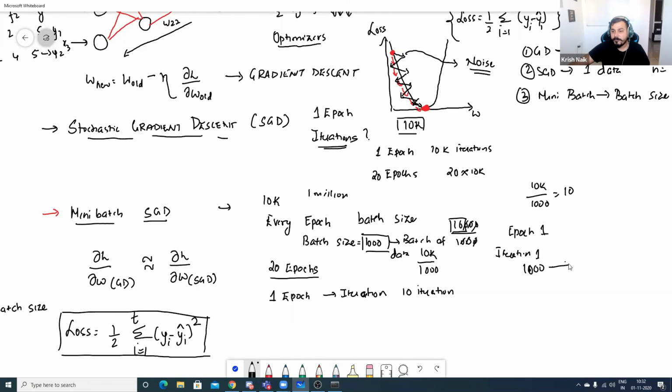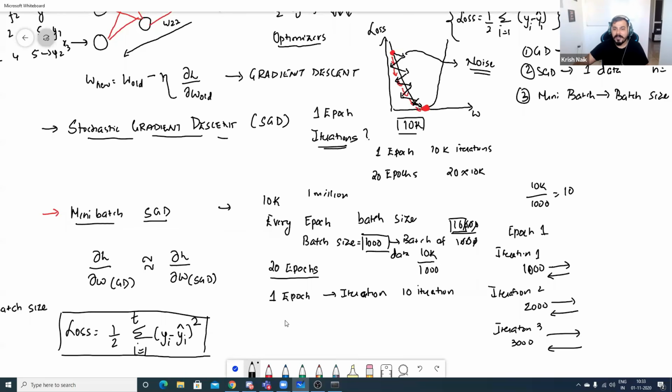I'll do the front propagation and the back propagation. Then in iteration 2, I'll take the next 1000 records, from 1000 to 2000. I'll do the front propagation and back propagation, and I'll update the weights. In iteration 3, I'll again take the next 1000 records, from 2000 to 3000, and do the front propagation and back propagation. Like this I'll continue, and the total number of iterations will be 10. By that, I will be covering my first epoch.